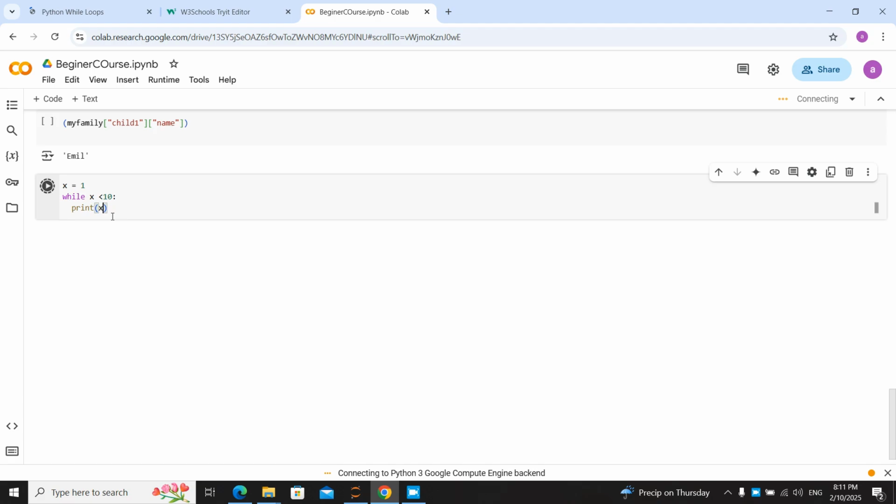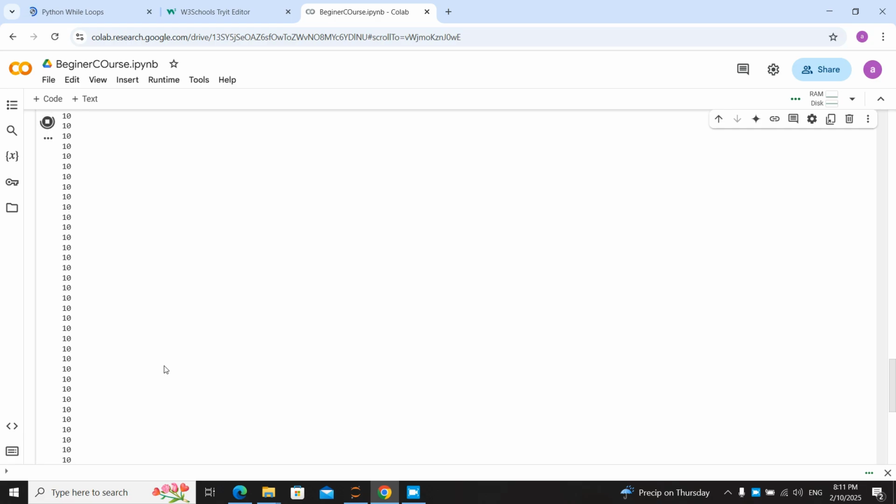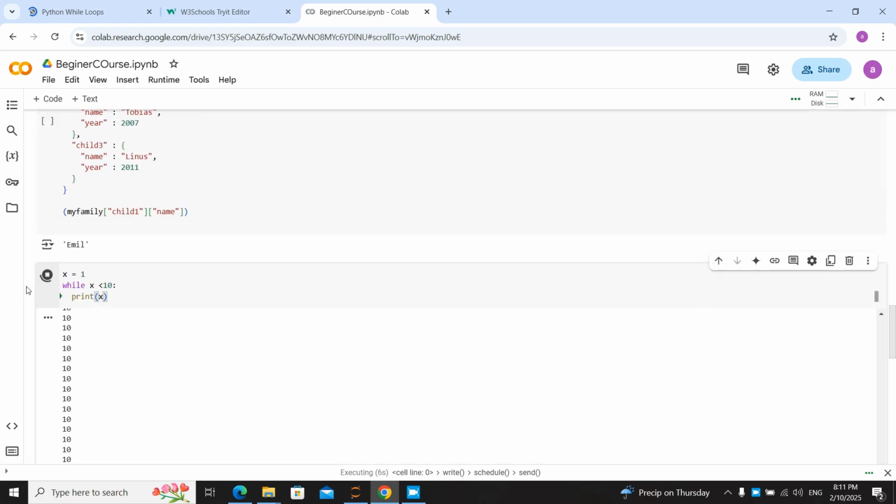Can you guess? Pause the video and think about the answer. If you know the answer, comment it and then see the video. You can guess the 10 is going to print forever. Why? Because the loop is never going to end. The while loop is one of the important kinds of loops in Python and one of the most useful, but with a big disadvantage: it can crash your code and you can never understand what's happening.